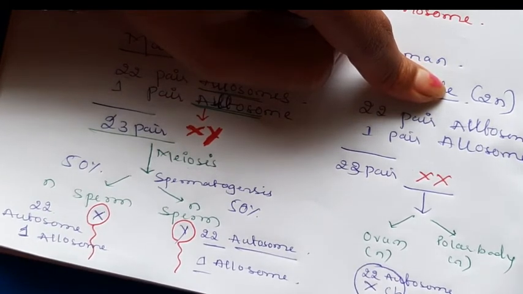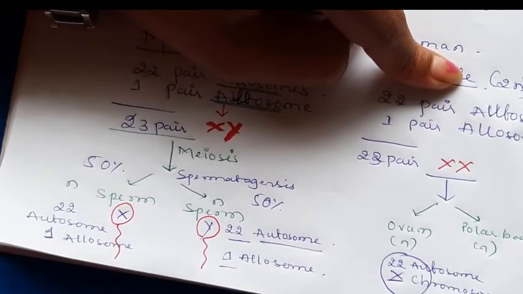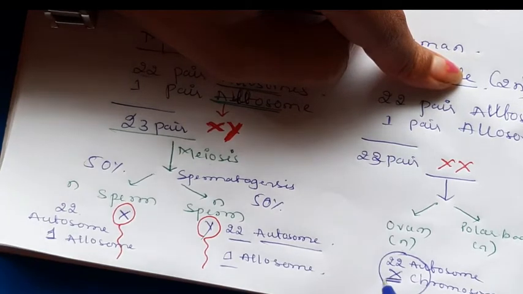All the eggs produced have the same allosome, that is X.